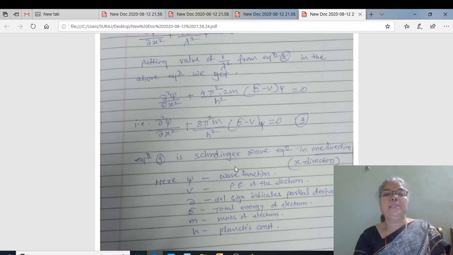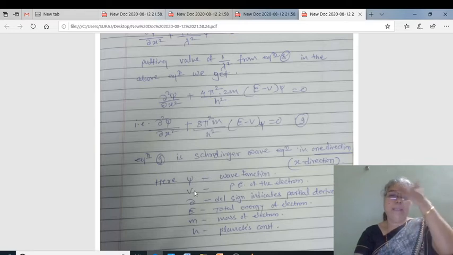This equation number 9 is called the Schrödinger wave equation in one direction, and here we have taken the x direction. This is the Schrödinger wave equation in one direction.